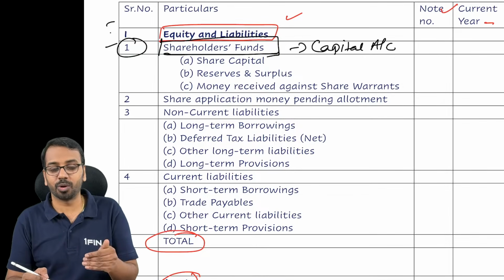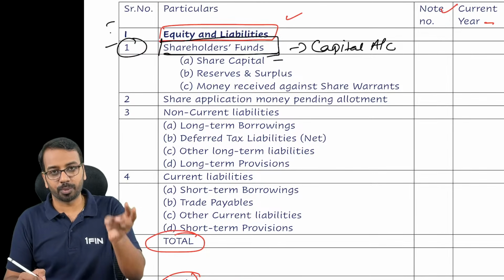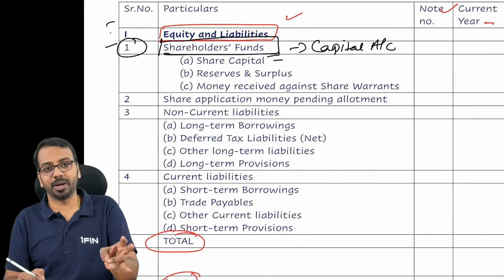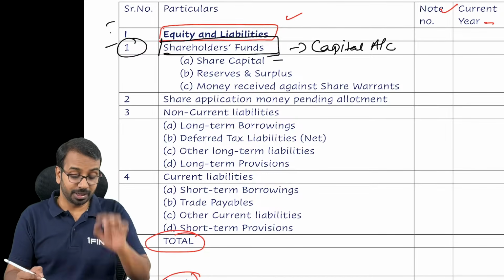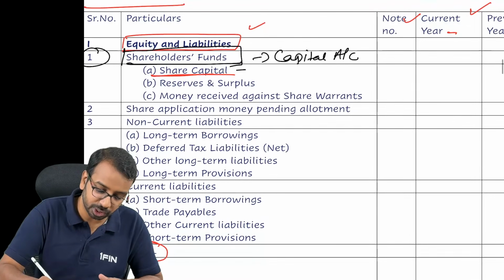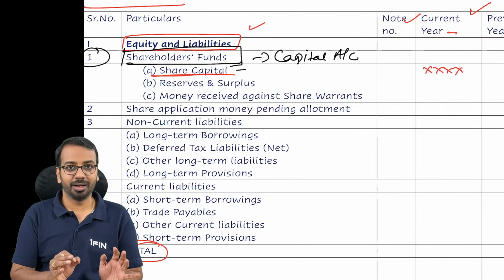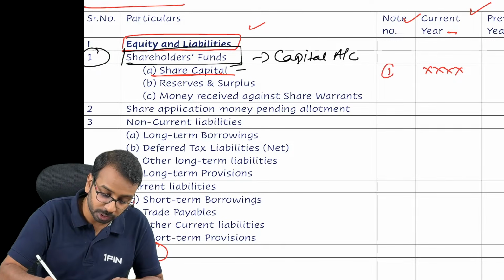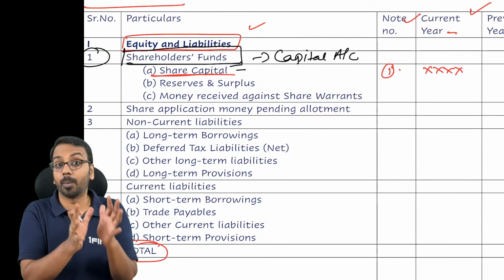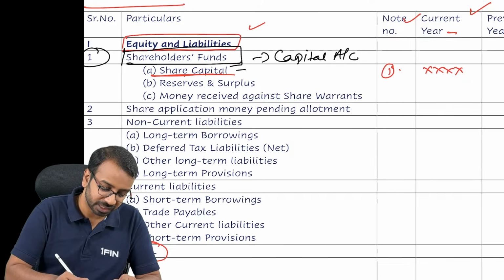Sir, what all is shown under shareholder fund? You show share capital. What are the components of share capital: equity share capital, preference share capital, how much is issued, how much is paid up, all of that we have to show. But be very careful, here you will not give any breakup. Here in the share capital you will have only one number. If you need to provide breakup of the share capital, we will show it in note number 1. And please remember, in the examination you have marks for preparing the notes to accounts as well. Okay, so share capital is the first item.